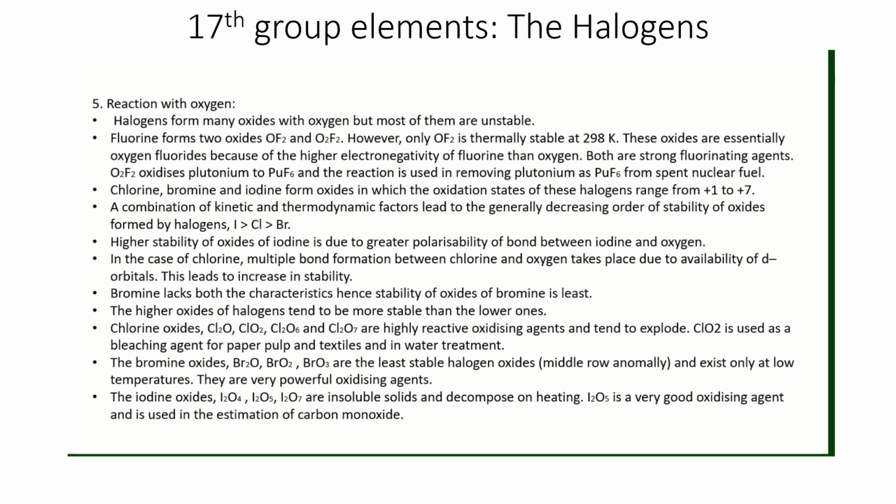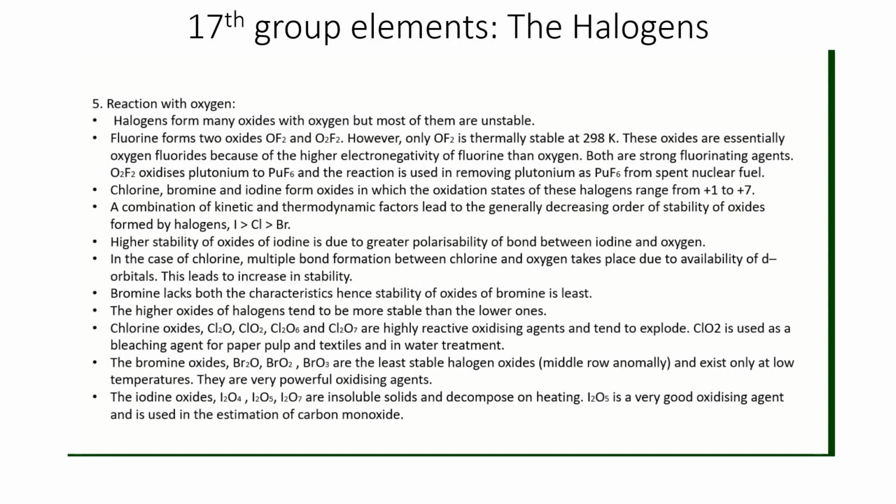Higher stability of oxides of iodine is due to greater polarizability of the bond between iodine and oxygen. We know due to big size of iodine, it has high polarizability. Covalent character of the compound is highest, and that's why the stability of oxides is highest.